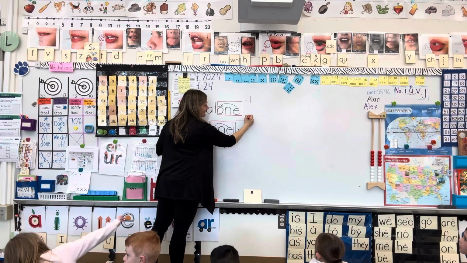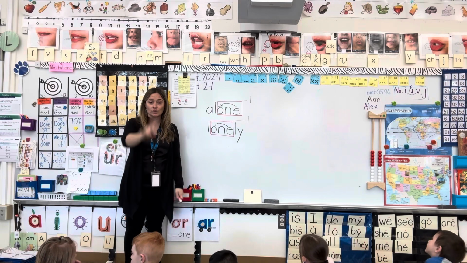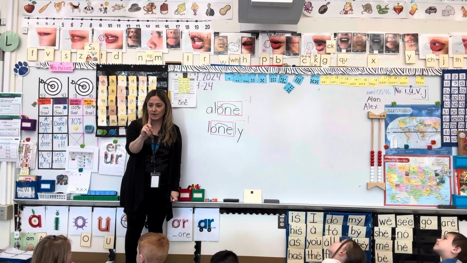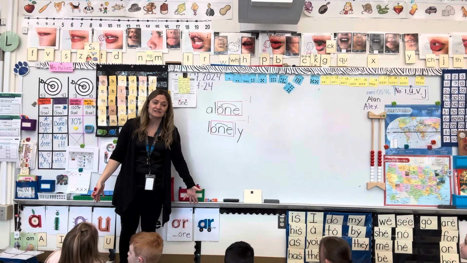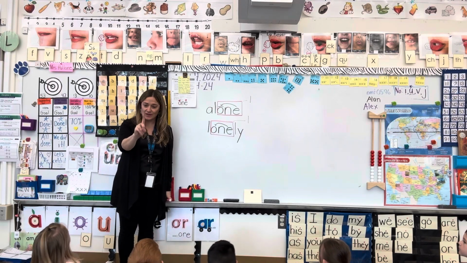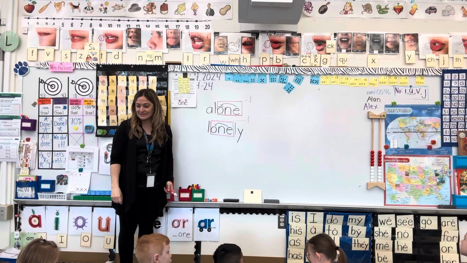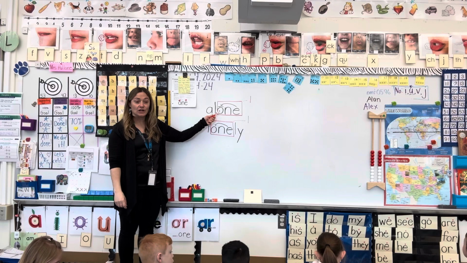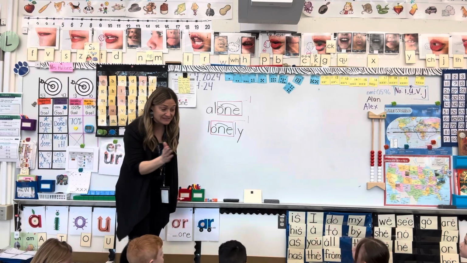This O-N-E means one. When you are alone, it's just you. Just one. When you are lonely, it's because nobody else is there and it's just you. And there's just one. You're going to see how these two words, alone and lonely, help us with the spelling of the word one.